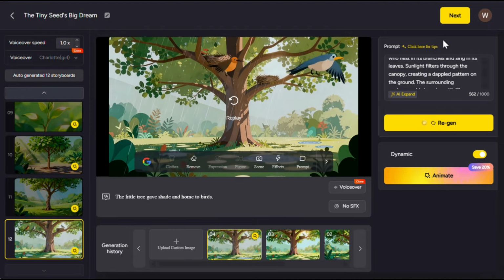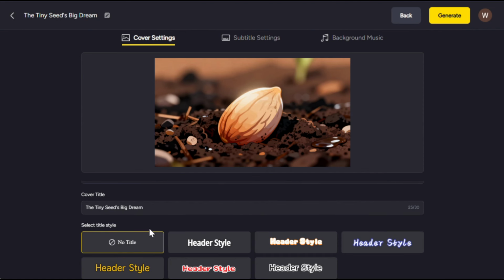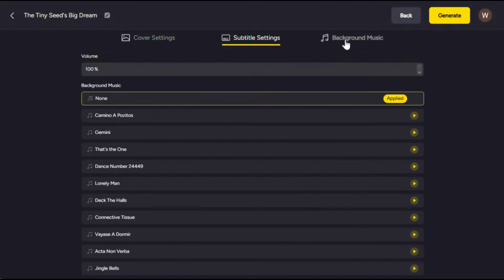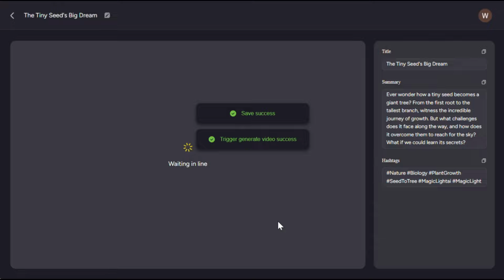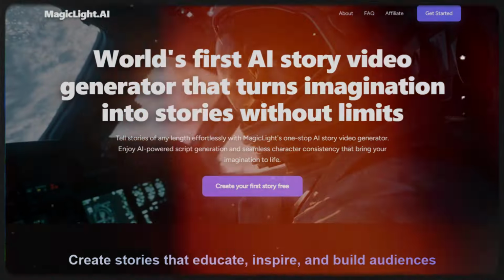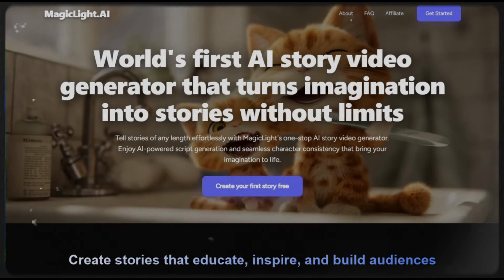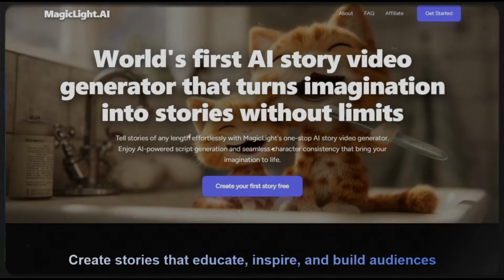Now, to export the video, click on next. Then you can change the export settings as per your requirements. I'll adjust them based on my preference, then click generate, choose the aspect ratio and resolution, hit OK, and you're done. It's that easy. So there you have it, folks, a video generator that can create videos up to 50 minutes long from just a simple prompt.